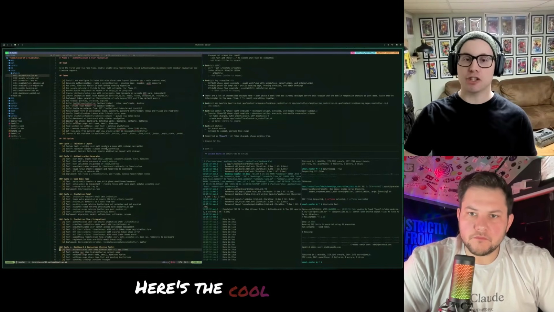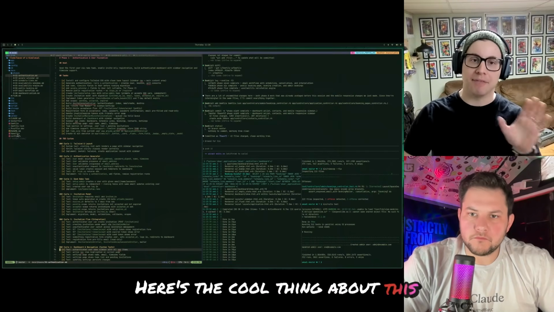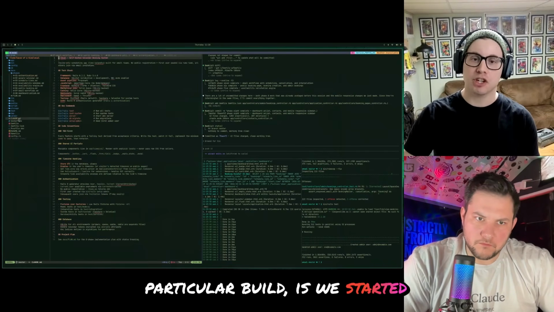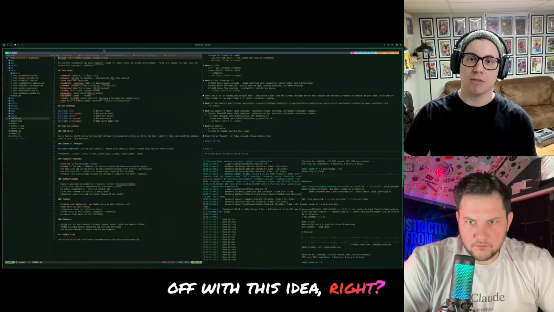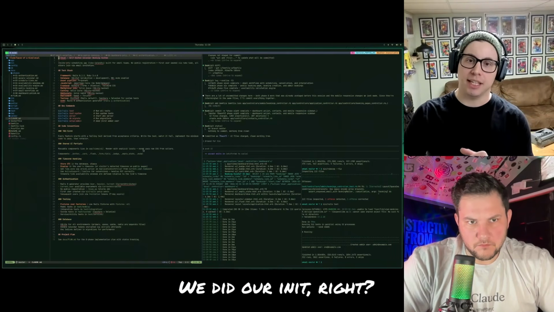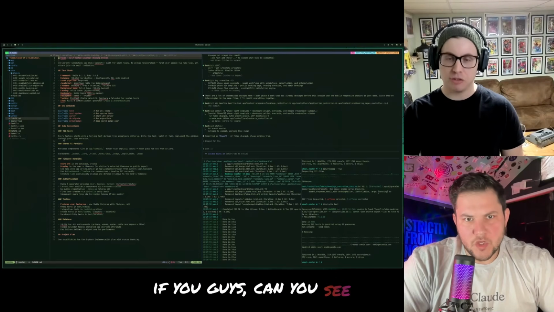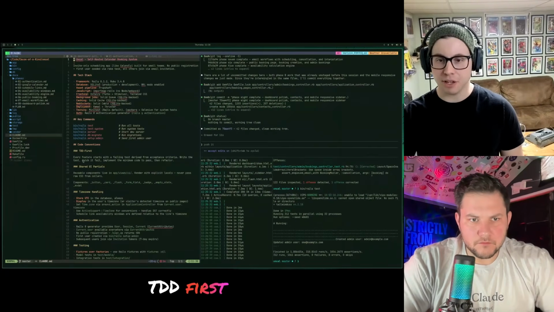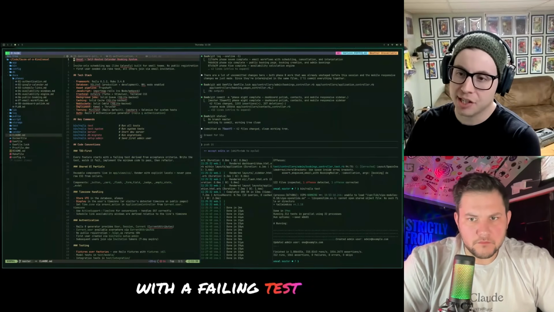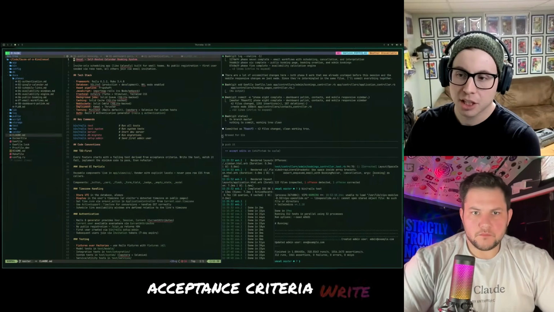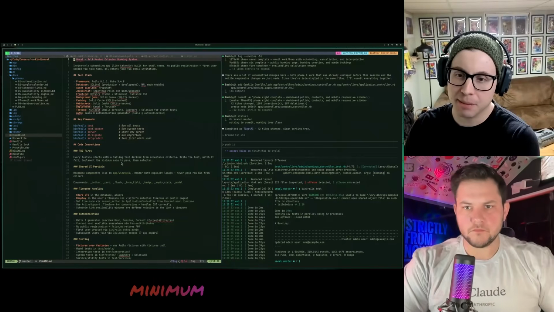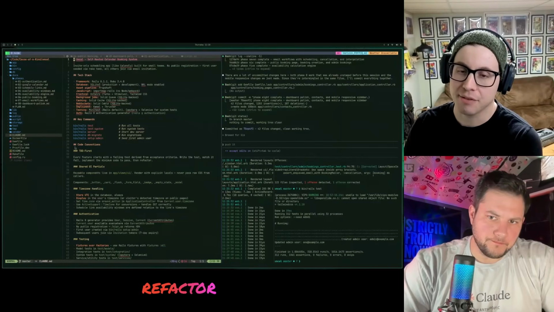Here's the cool thing about this particular build: we started off with this idea, we did our init, and we started with this simple convention here. Can you zoom in a little bit? Yeah. TDD first. Every feature starts with a failing test derived from acceptance criteria. Write the test, watch it fail, implement the minimum code to pass, then refactor.